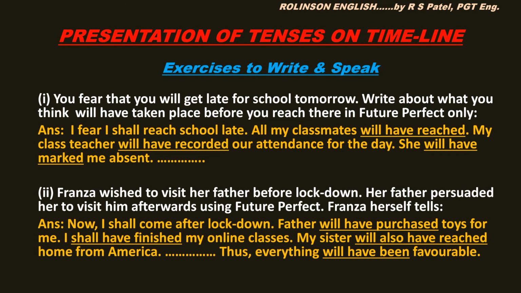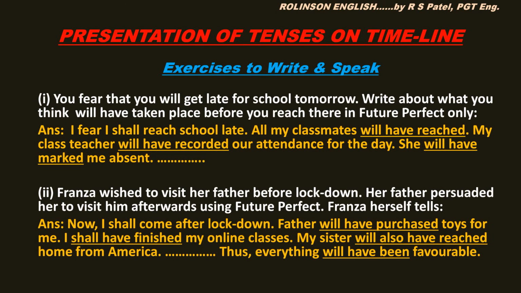Alright. Next situation is, Franza wished to visit her father before lockdown. Her father persuaded her to visit him afterwards, using future perfect. Franza herself tells. Now I shall come after lockdown.